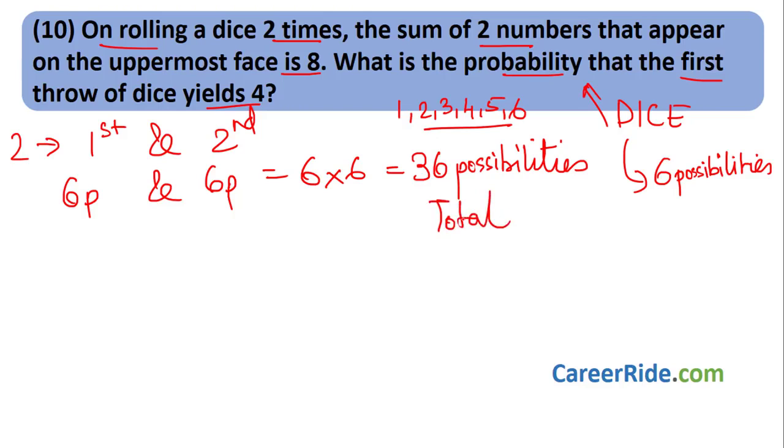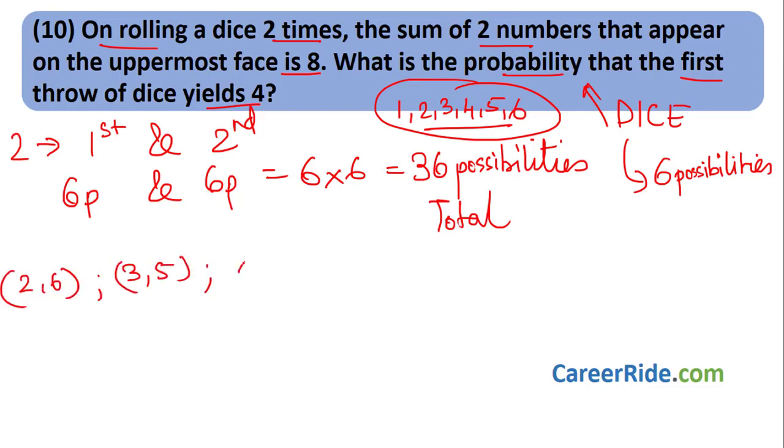Now what they are saying is that 2 numbers will appear on the uppermost face when we throw the dice 2 times. The sum of the 2 numbers is 8. So out of all these numbers, which combinations have the sum 8? We will have 2 and 6, 3 and 5, 4 and 4, then 5 and 3, then 6 and 2. Now 2 and 6 and 6 and 2 are not the same. When you throw the dice first you will have 2 the first time and 6 the second time. Here you will have 6 the first time and 2 the second time. So it is not the same.